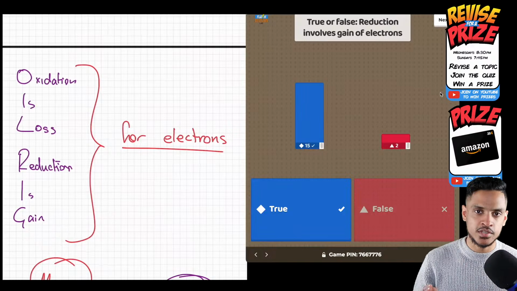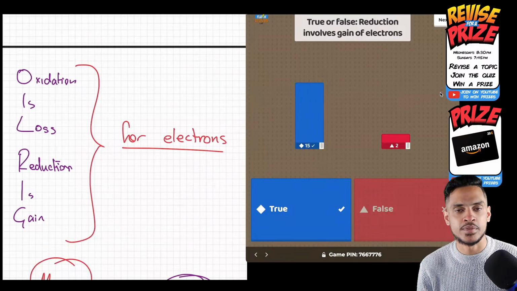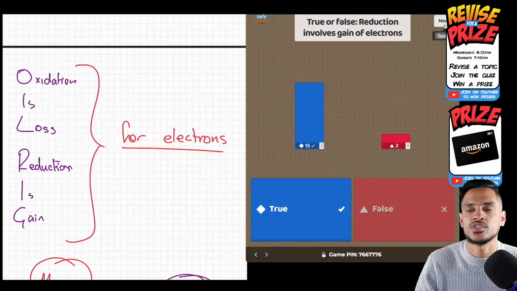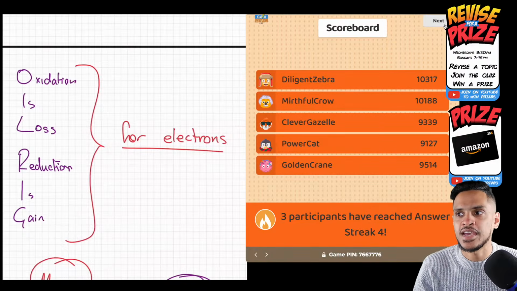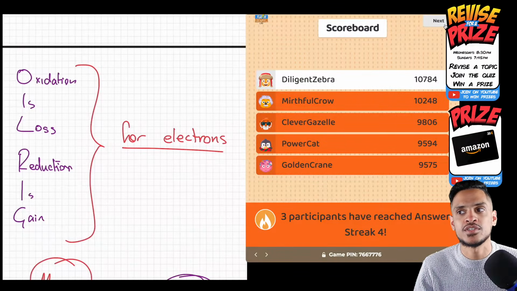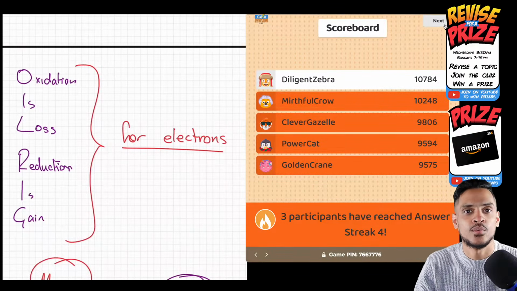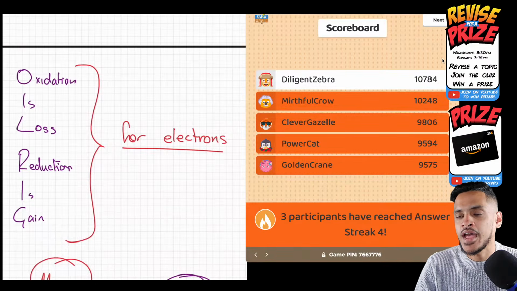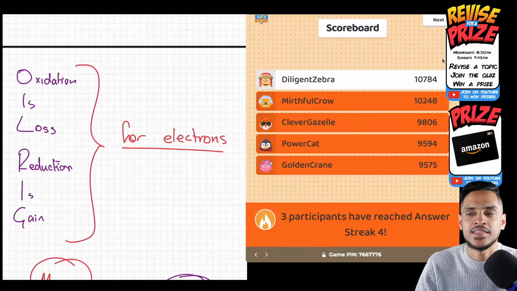For oxygen, you say the opposite. Oxidation is the gain of oxygen. Reduction is the loss of oxygen. Let's see what that does to the table. Table has stayed exactly the same. Top 2 has gone to 10K now, just like we did last week. And then we've got Clever Gazelle at 9,800 as well.